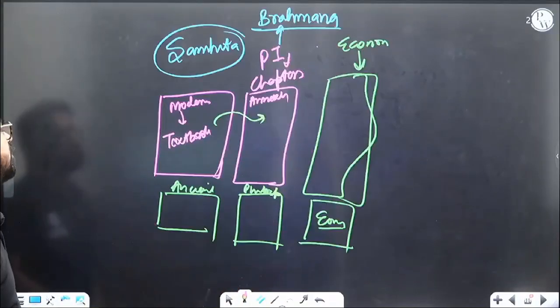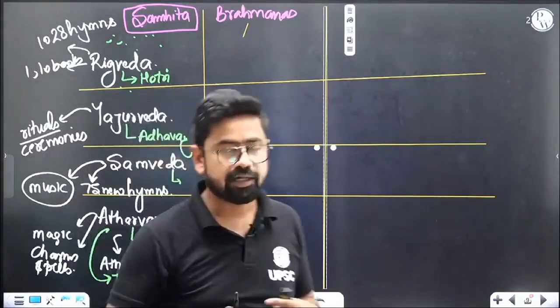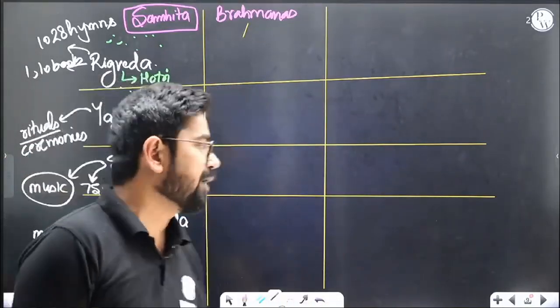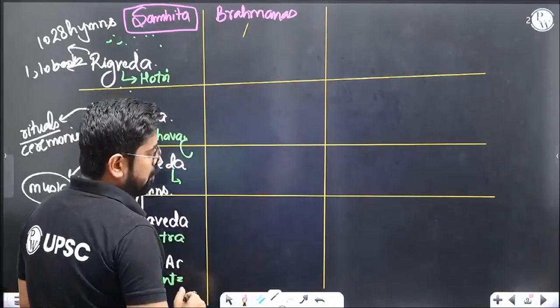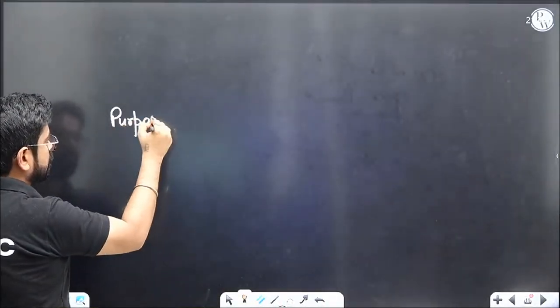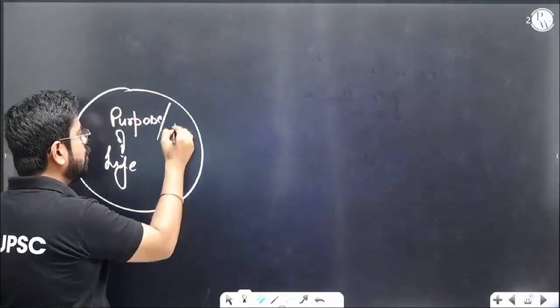Let's get back to this concept first. Do we all understand that till this point, till the point of Brahmanas, what we are trying to assert over here is that rituals are very, very important? This is how you need to do a ritual, or you need to do a sacrifice. But why? What is the ultimate goal over here? To understand that part, let's build another thing. What is the purpose or goal of life? I told you this is philosophical today.